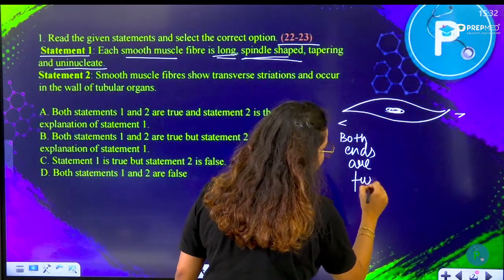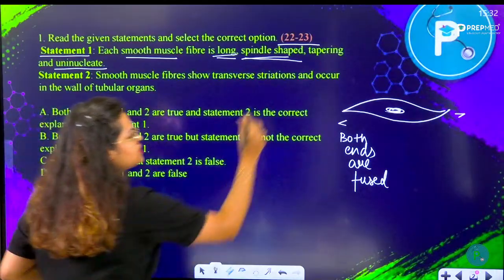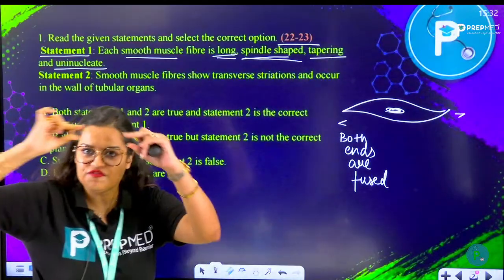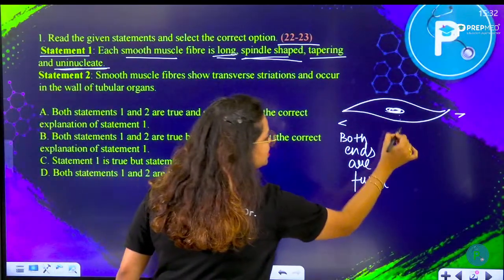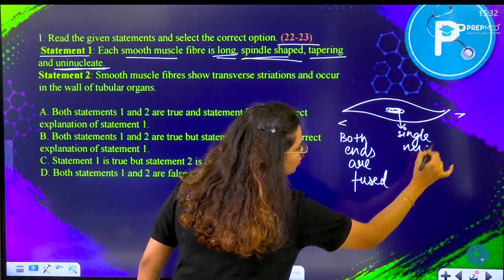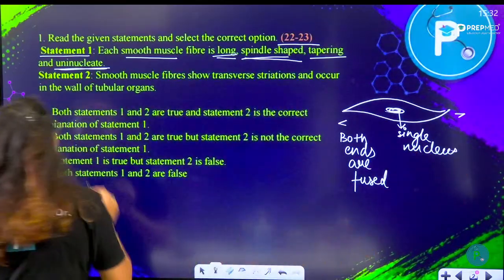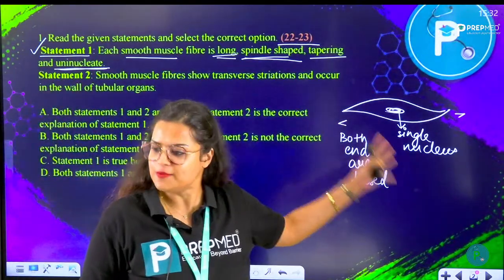That's what we call a spindle shape, and can also be called tapered, right? Followed by uninucleate because you can see a single nucleus here. That's why they are calling it uninucleate. Now, statement 1 is absolutely correct. This is what a smooth muscle fiber looks like.